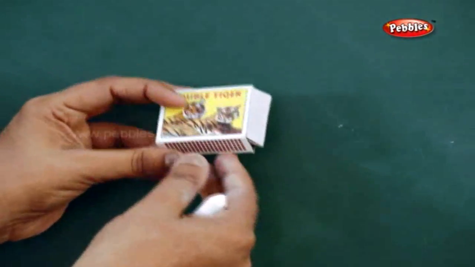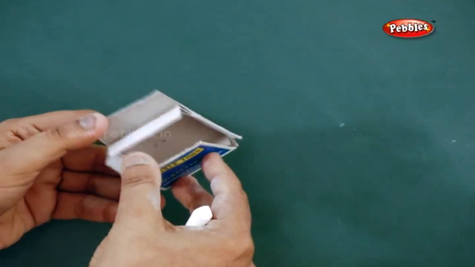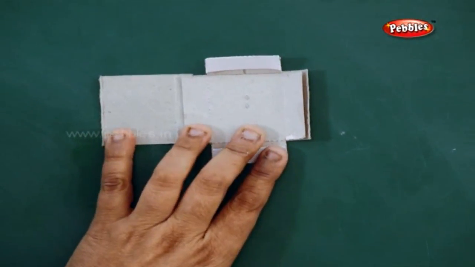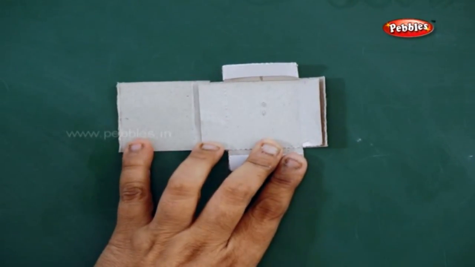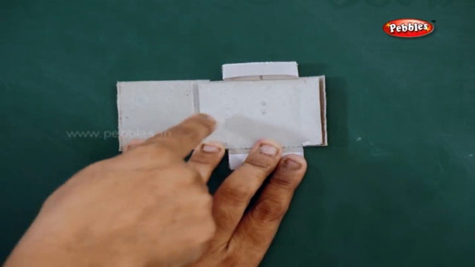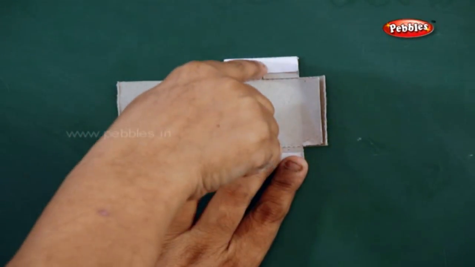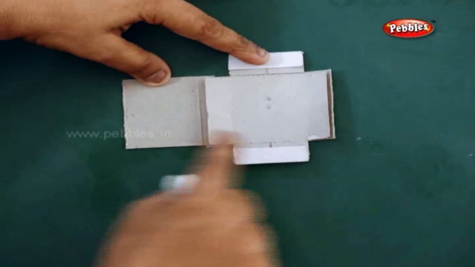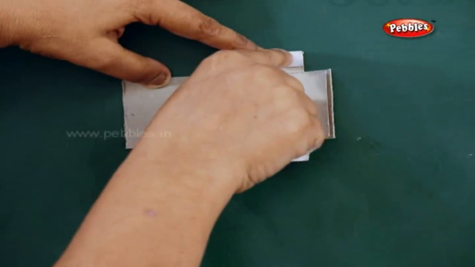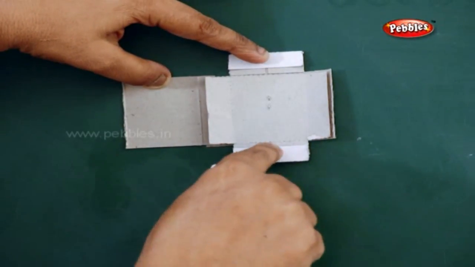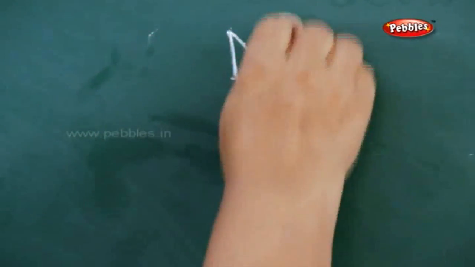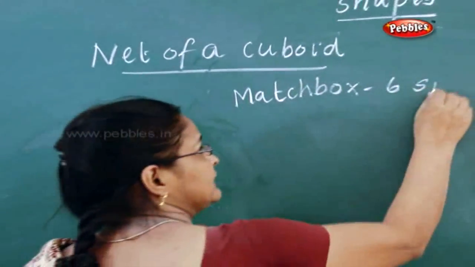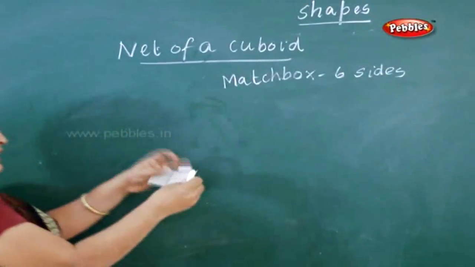Now when you start opening the matchbox, see, after you open it, 1, 2, this side 2, 3, 4, 5 and 6. Now just see here, 1, 2, 3, 4, 5 and 6. That means this matchbox has got how many sides? It has got 6 sides. So 6 sides you have found out.